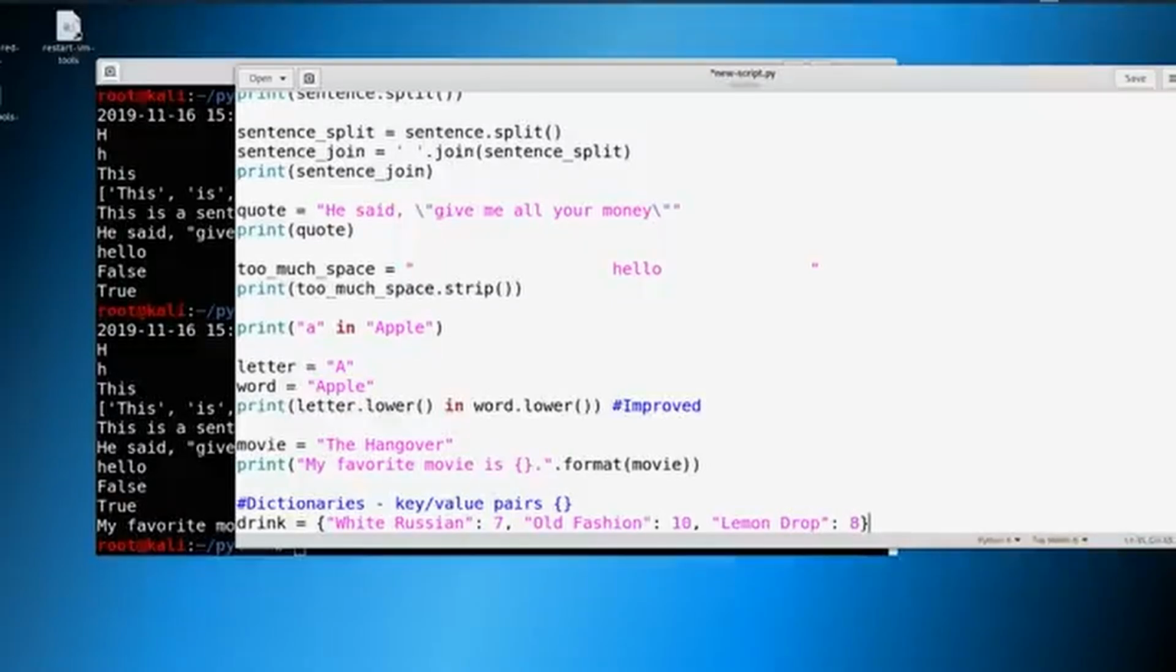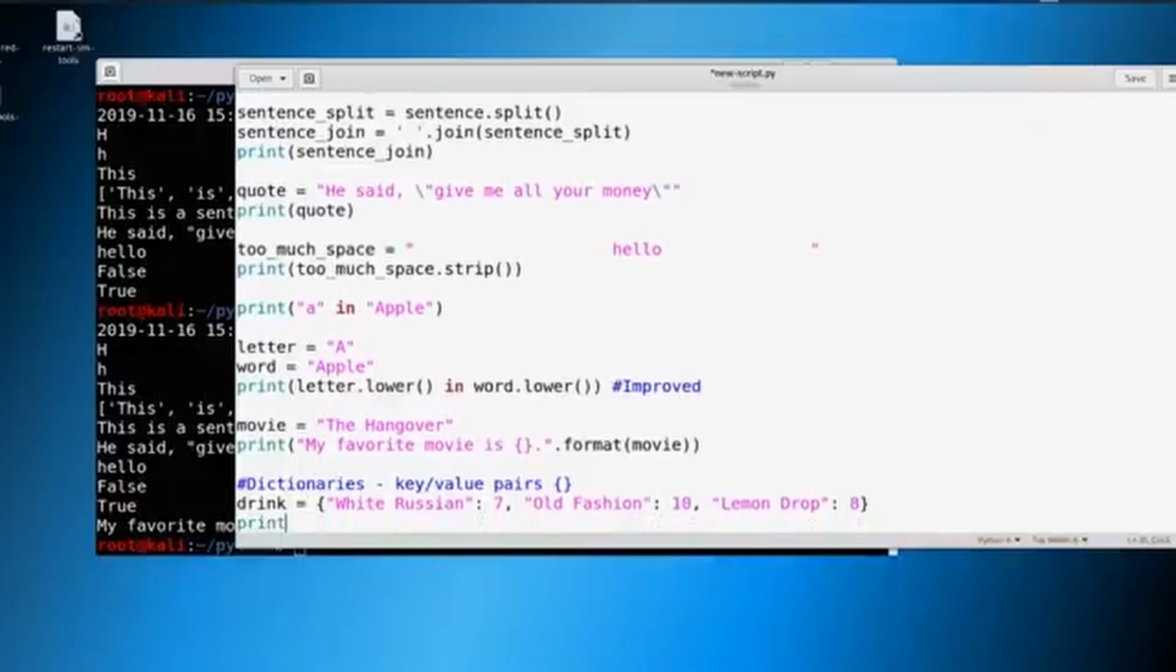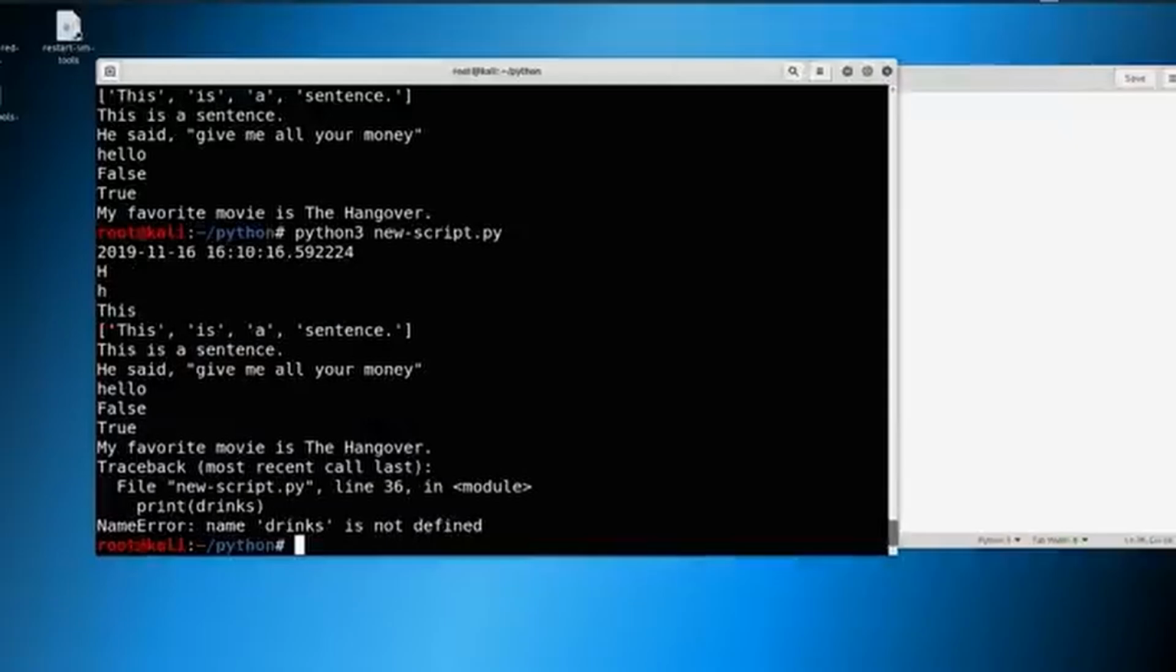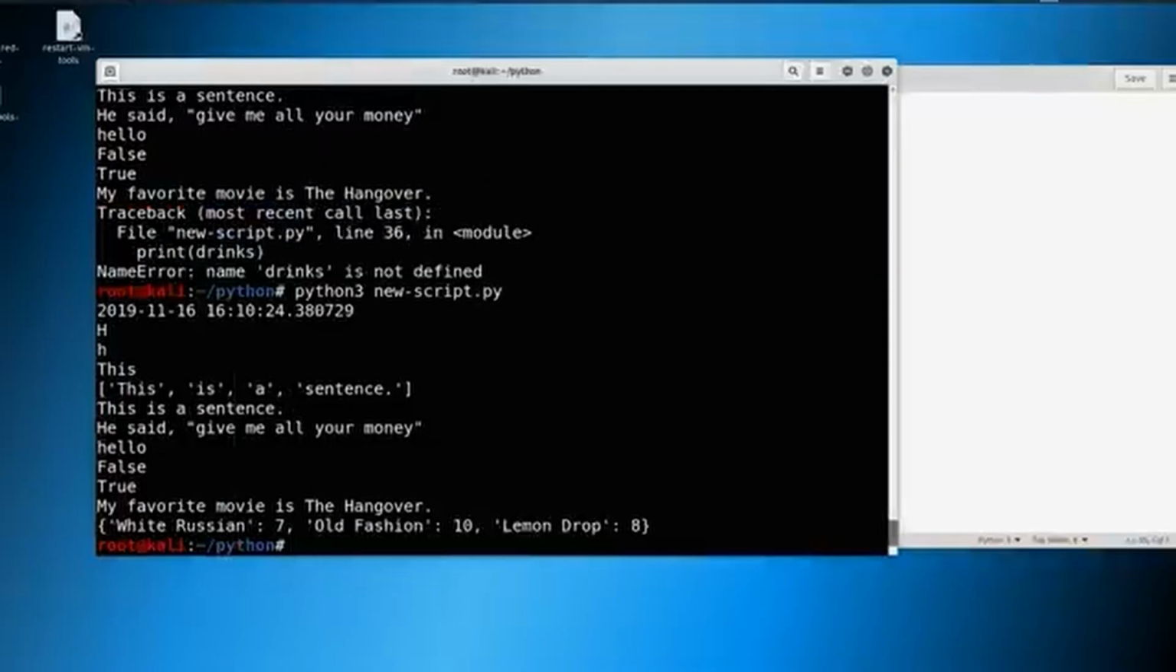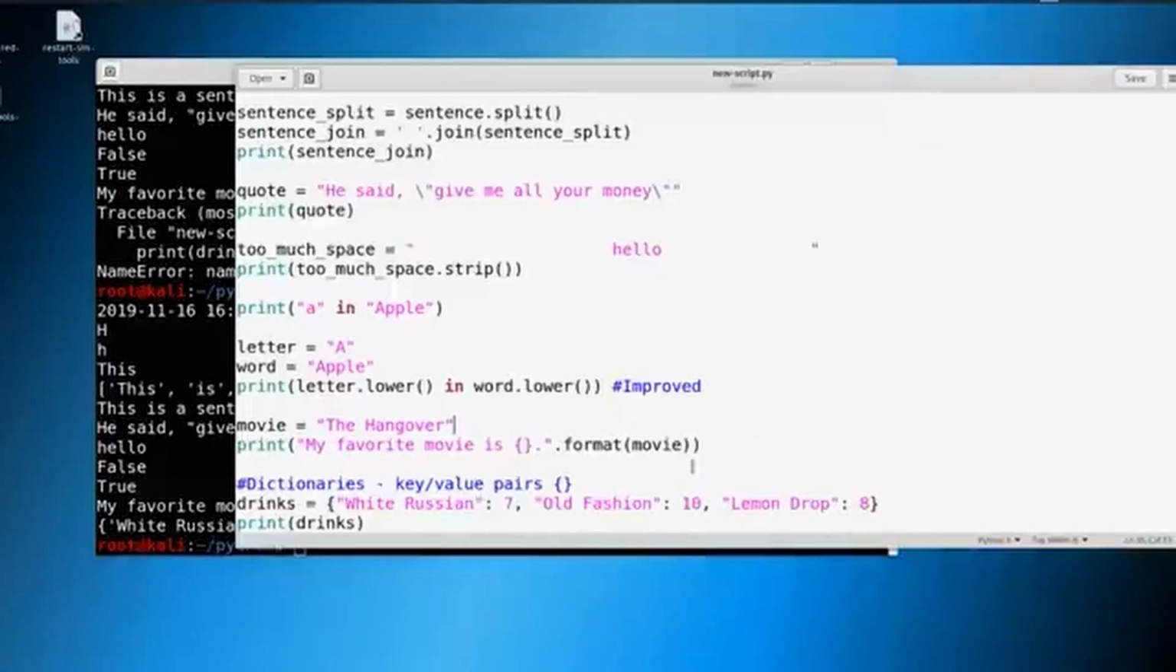And this is what a dictionary looks like. So if you were to print out drinks, we would return our dictionary. So let's do that. If I make this the correct syntax, this would work very well for me. I am human after all. So you see here, White Russian 7, Old Fashioned 10, Lemon Drop 8. So what you can note here is that the drink is your key and your price is your value. So you have your key value pair here. So key value, key value, key value.